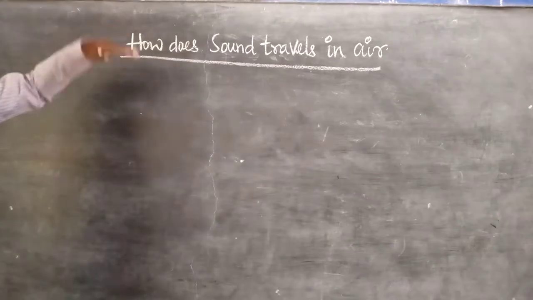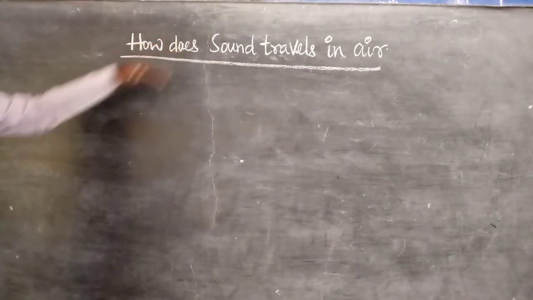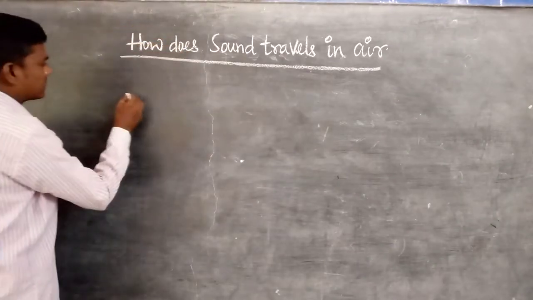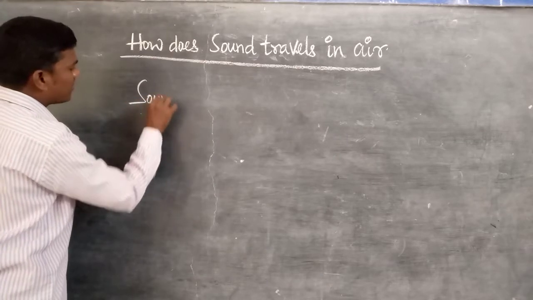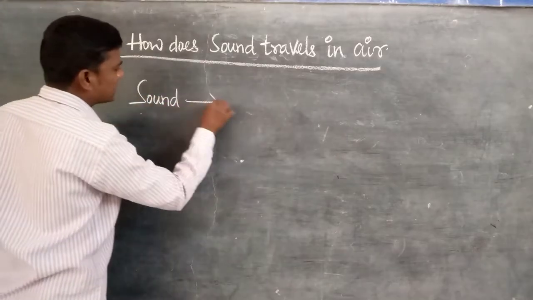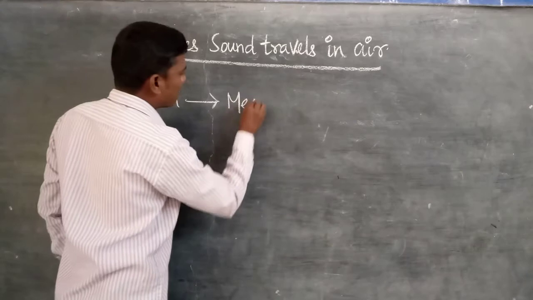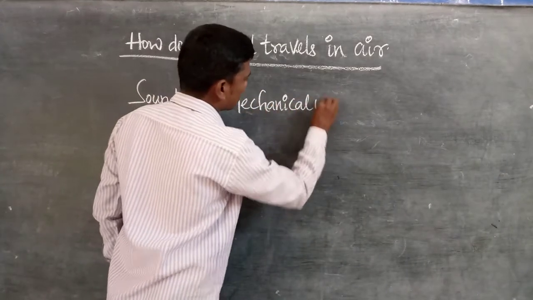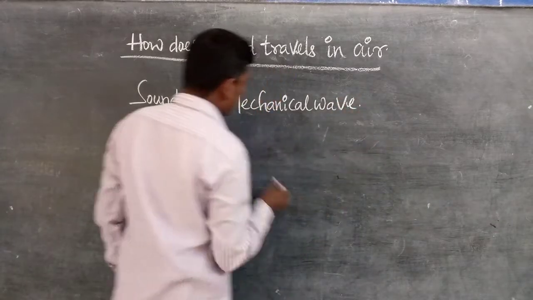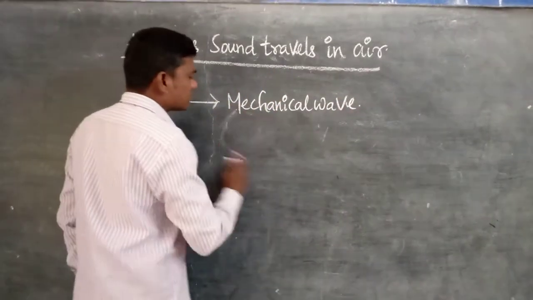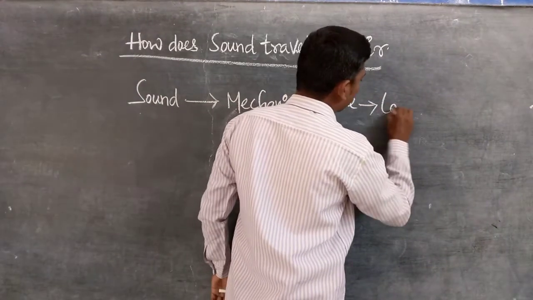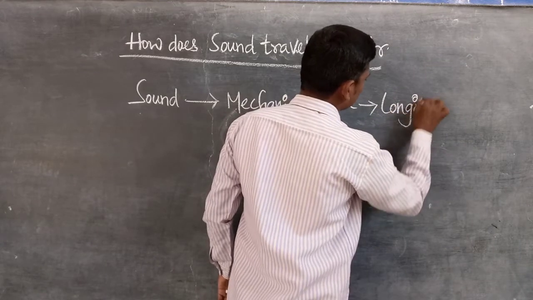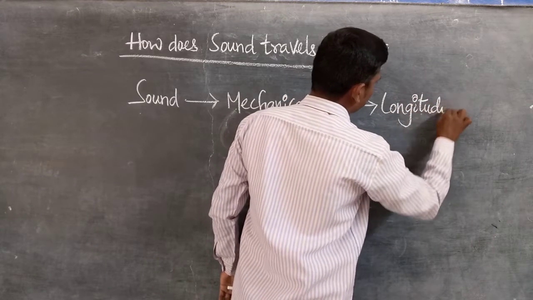Before going to discuss this topic, first once again we remember sound is which type of wave. It is a mechanical wave, and in the mechanical wave it is a longitudinal wave.